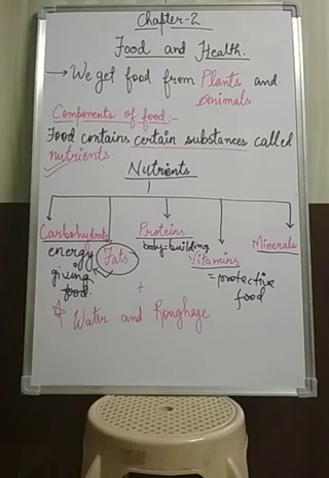Okay, these vitamins and minerals are present in fruits and vegetables. You have learnt in your earlier classes also the different types of vitamins and minerals present in our food, which keep us healthy and protect us from various diseases.